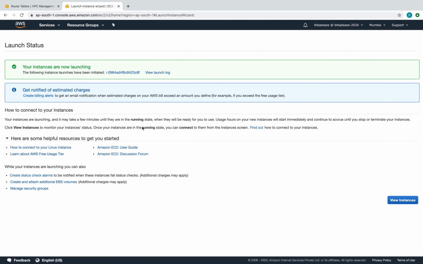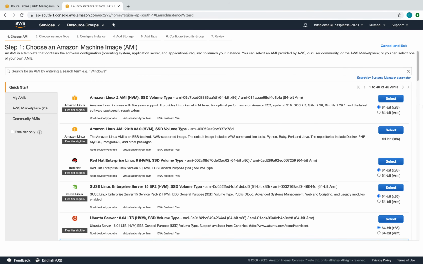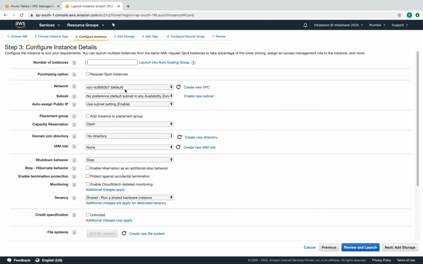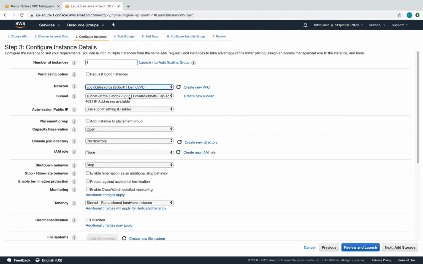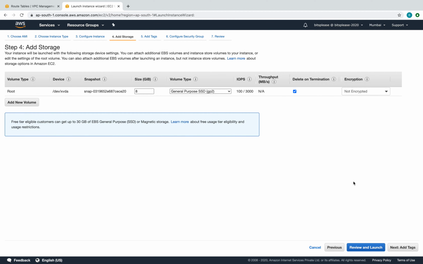Now while that guy is coming up, let's go and create our private instance as well. So our private instance is going to be our traditional one. Next, and here we'll have to select our demo VPC and the subnet. In which subnet do we want this guy? So we'll go to private subnet A. Okay, we don't want a public IP for this guy, so it's going to be disabled, obviously, and that looks good. So we'll add storage, and this is good.